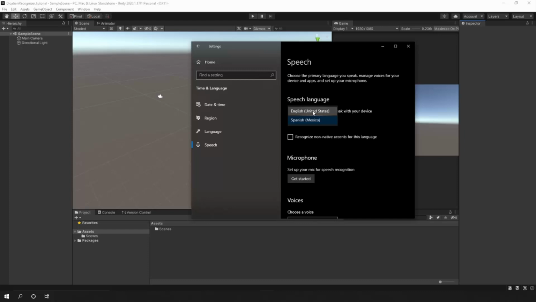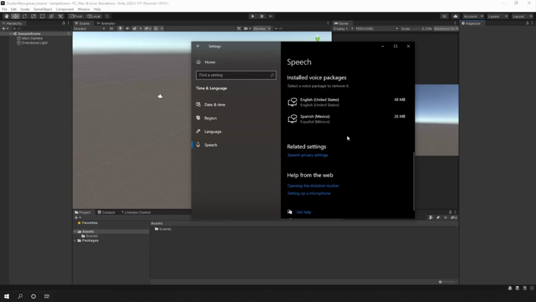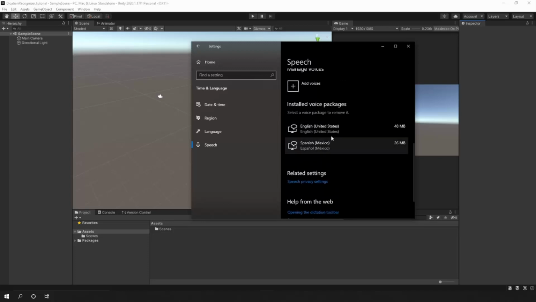So this is interesting because this will affect the speech recognizer inside of Unity. So if I am talking in Spanish, it is important that I have my speech recognition in Spanish. But if I am going to be talking in English, it is important that I have selected English. Now, if you scroll down here, you will see that my installed voice packages are English and Spanish.